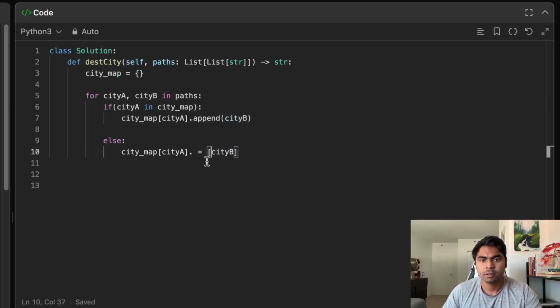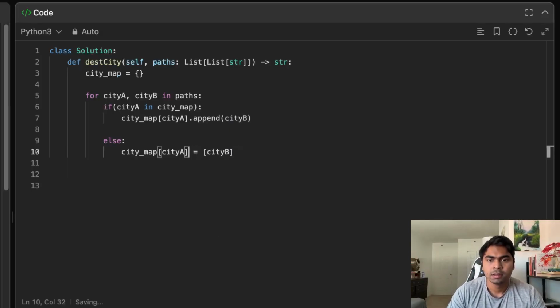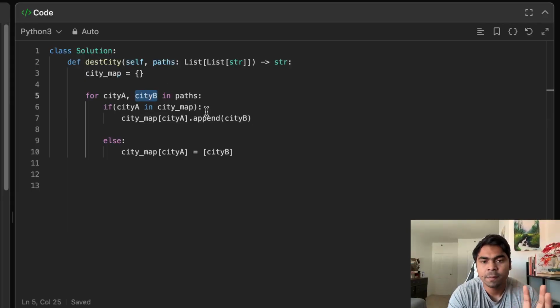Okay, so this is it. But now, if you remember, it might happen that this city B might not be in my city map, but I do want to create that as an empty list.